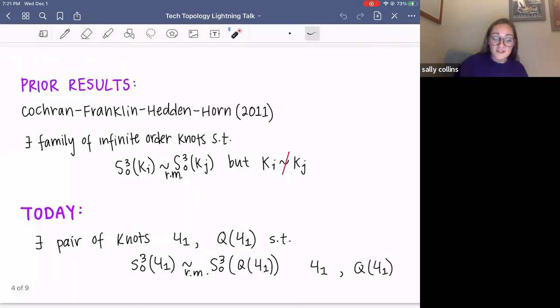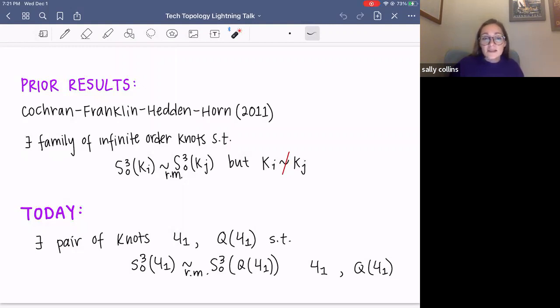And we know that this conjecture is false from prior results of Cochran, Franklin, Hedden, and Horn, a paper in 2011, where they gave us a family of infinite order knots such that their three manifolds were the same homeomorphism type, but their knots were not the same knot type, using those types we described on the page previously.